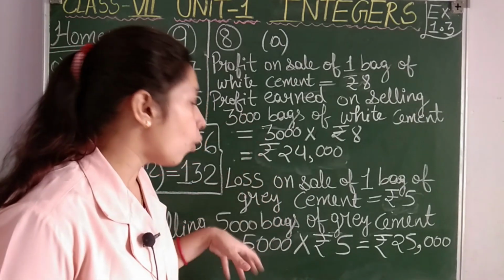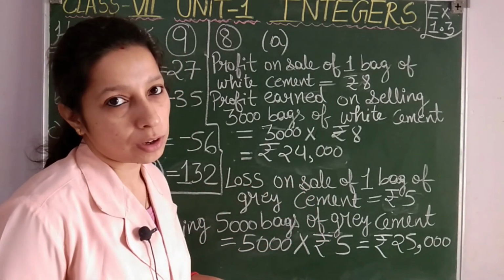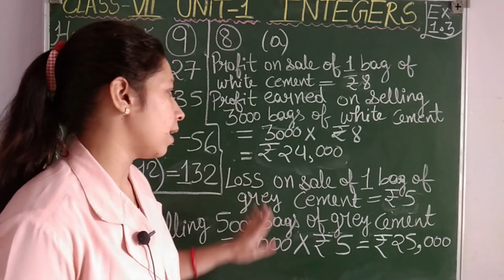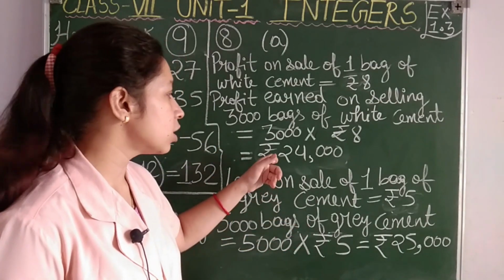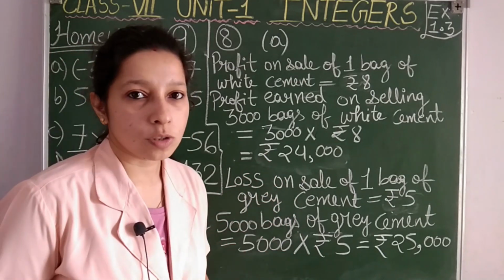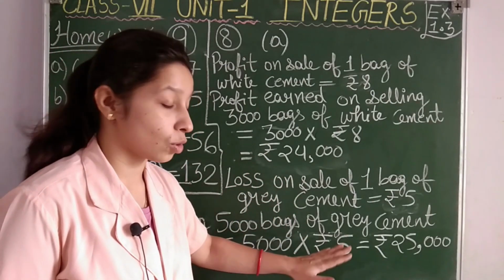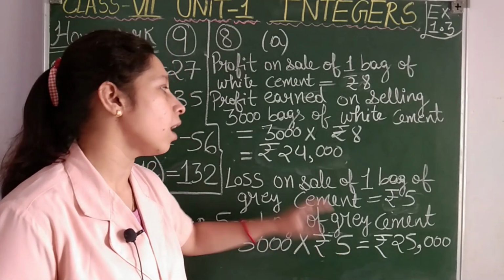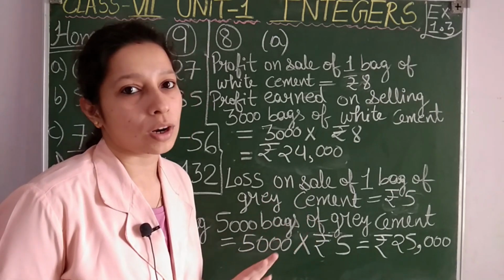Now what is the overall profit or loss? Is the company having profit or is it having loss at the end of the month? Students, compare. Profit 24,000 but loss of rupees 25,000. Which is more? Profit is more or loss is more? फायदा ज़्यादा है या नुकसान ज़्यादा है? नुकसान ज़्यादा है because loss is greater than the profit. That means overall the company has to bear loss for the month.